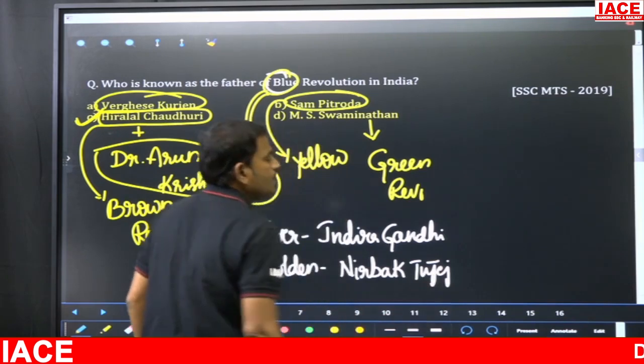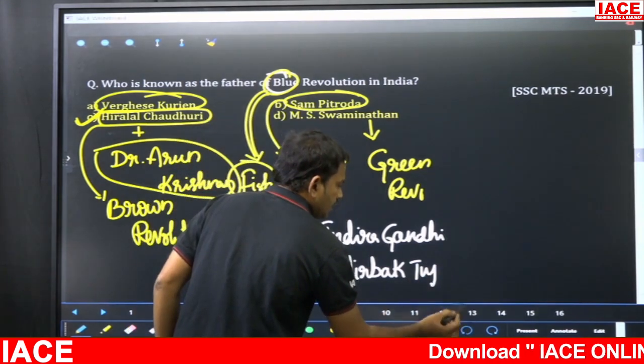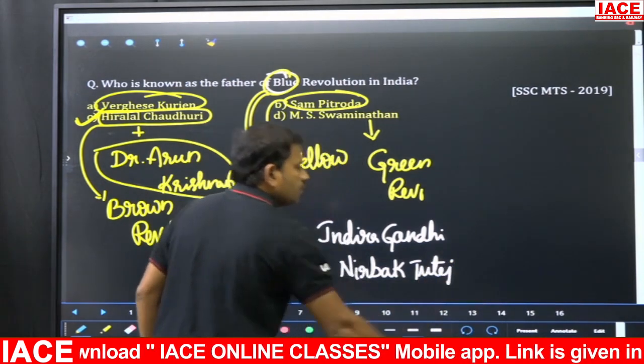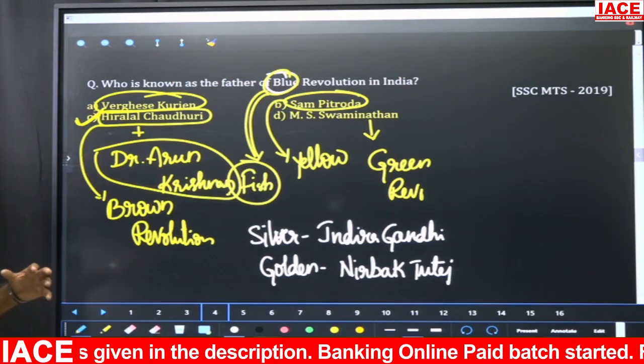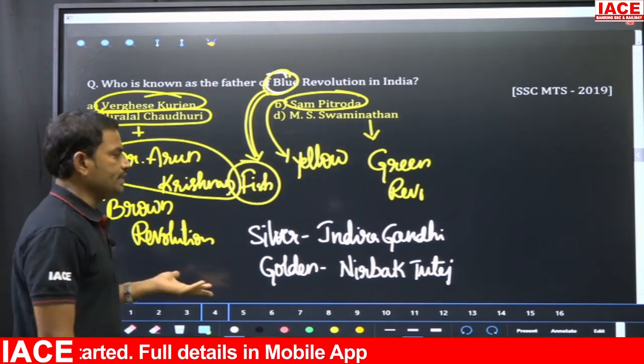Okay, so he is the father of the golden revolution, right? So this golden revolution is for jute. In fact, golden fiber revolution we can say, right?